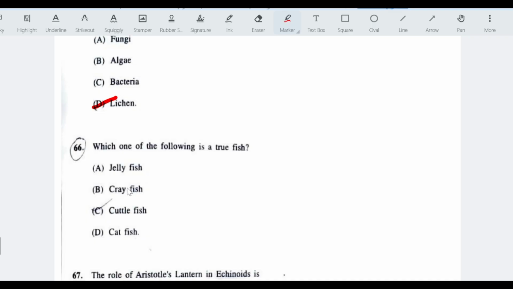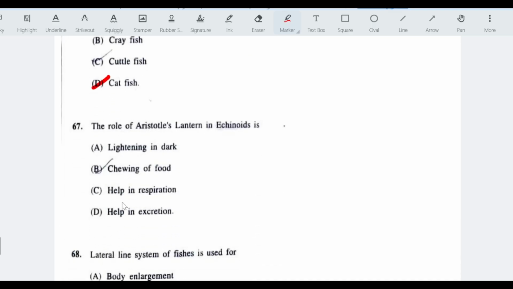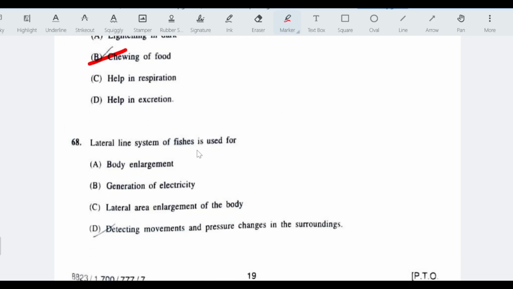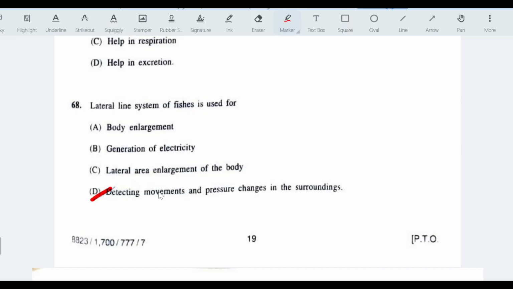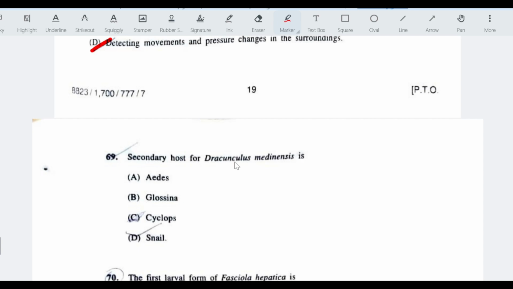Which one of the following is a true fish? The answer is catfish. The role of Aristotle's lantern in echinoids is chewing of food. Lateral line system of fishes is used for detecting movements and pressure changes in the surroundings. Secondary host of Dracunculus medinensis is Cyclops.